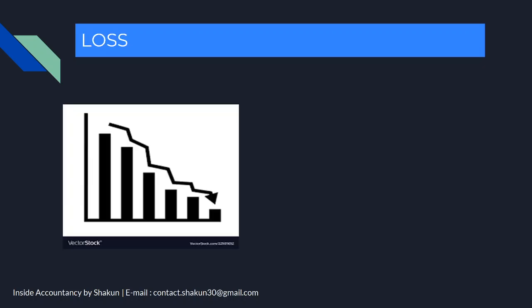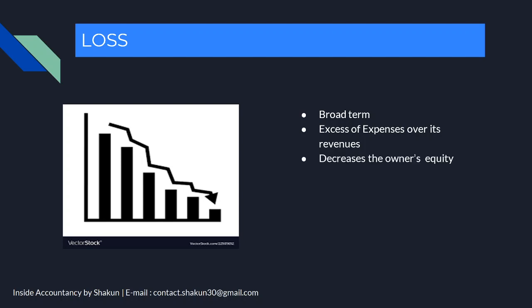Let's talk about the next term, that is loss. Loss again is a very broad term. It is basically the excess of expenses over its revenue. So if the business is spending more but earning less, it leads to loss. Now this loss can decrease the owner's equity. Profits always increase the owner's equity. Owner's equity means the capital. And losses always decrease the owner's equity or the capital.